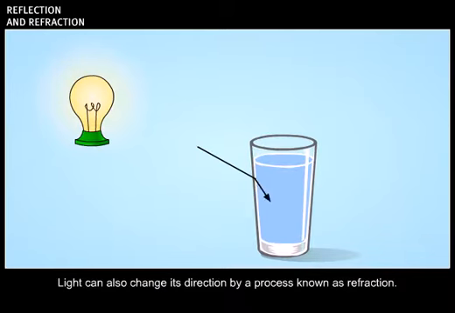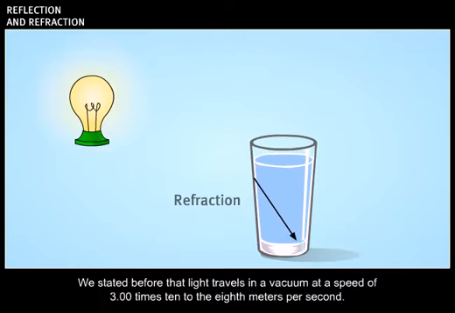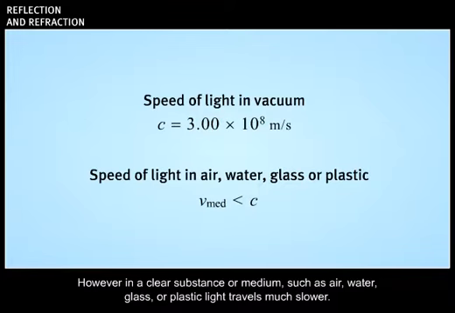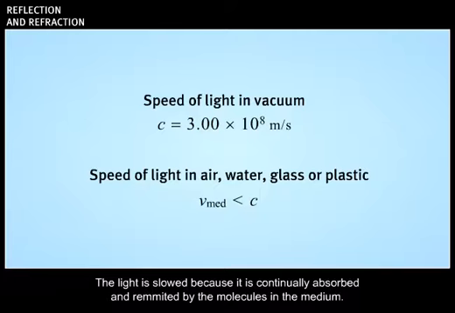Light can also change its direction by a process known as refraction. We stated before that light travels in a vacuum at a speed of 3.00 times 10 to the 8th meters per second. However, in a clear substance or medium such as air, water, glass, or plastic, light travels much slower. The light is slowed because it is continually absorbed and remitted by the molecules in the medium.